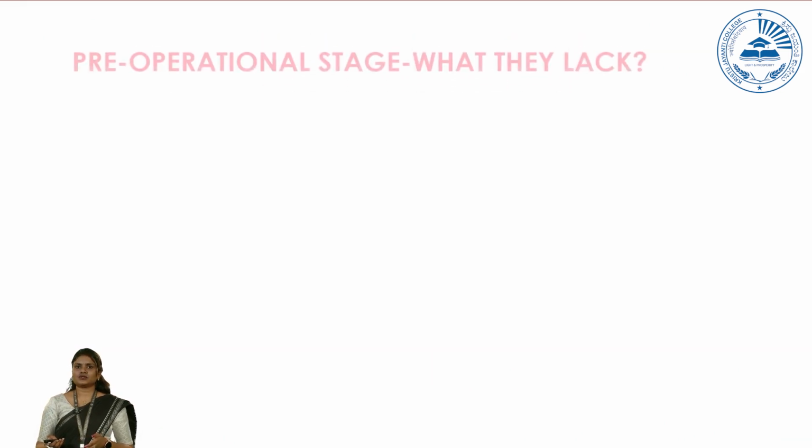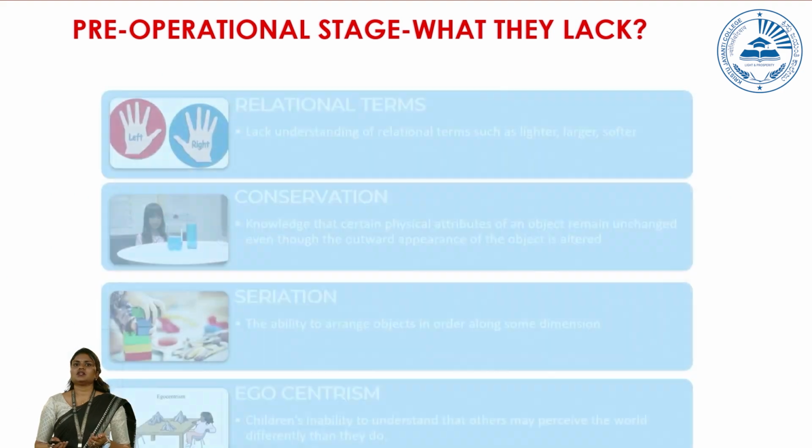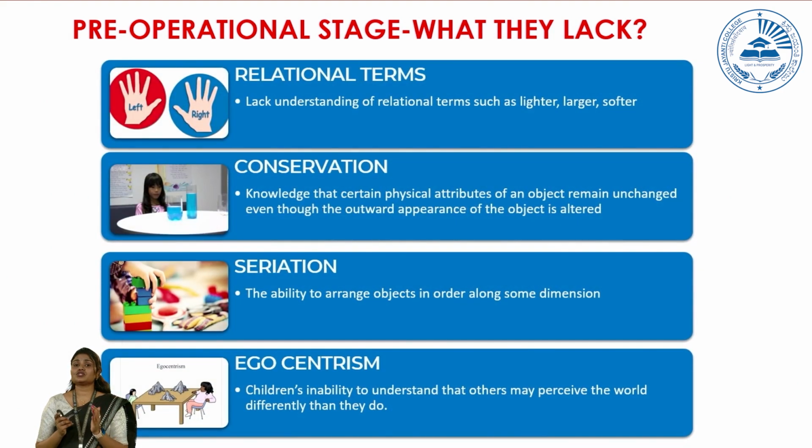Now let's move on to the third stage. But before proceeding to that, we have to check what are the things that they lack in the pre-operational stage. Some of the things that the children are not able to inculcate during this stage is they will not have an understanding of relational terms. That is, they will lack the understanding of words which are very similar, like right and left, day and night. Similarly, they will not understand the concept of conservation.